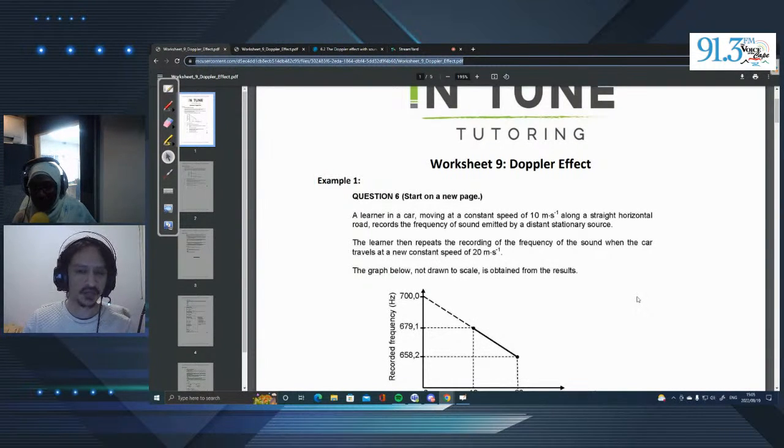Wa alaikum salam. Shukran for having me. Is it Doppler or Doppler? Doppler. Okay, so I'm quite curious to find out what this is all about. I actually did physics in Matric, and that was in 2003. My memory is, I'm not sure if we covered this topic in physics. Is this the higher grade in physics? This would be your higher grade in physics, yes.